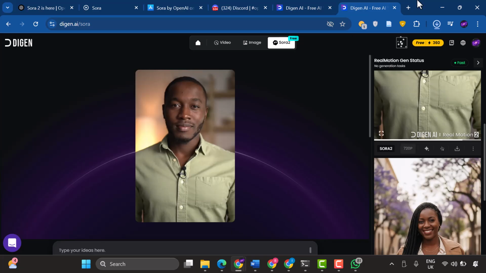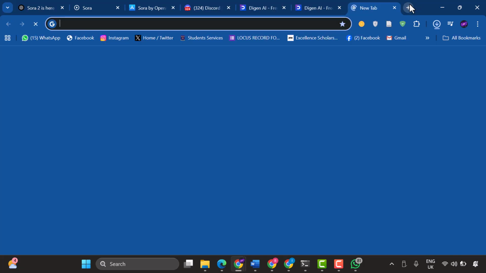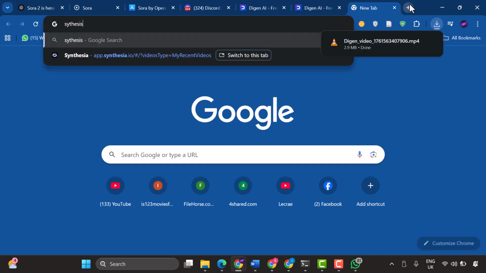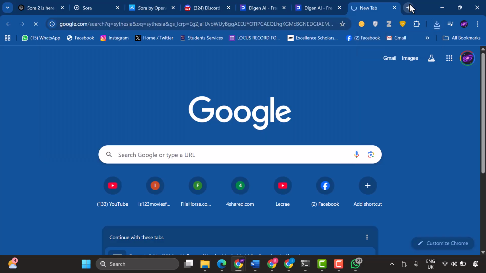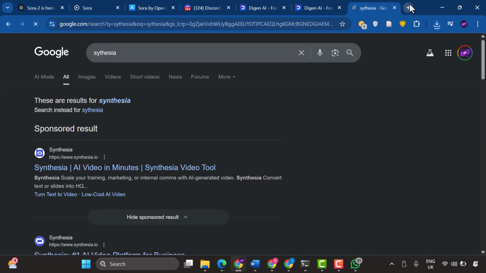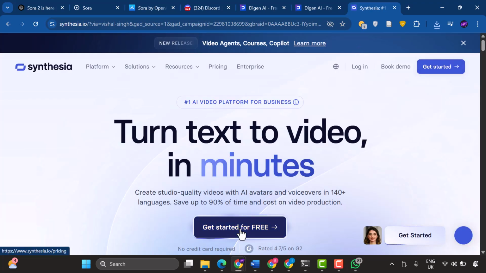Now the next platform which we're looking at is Synthesia. So let's navigate to their website. So Synthesia is also another powerful AI tool where you can create videos, and they offer free options as well. So we're just going to go to Get Started for Free to begin.